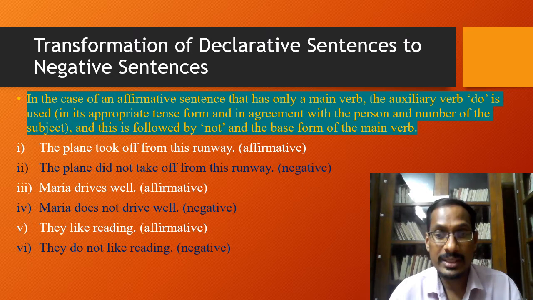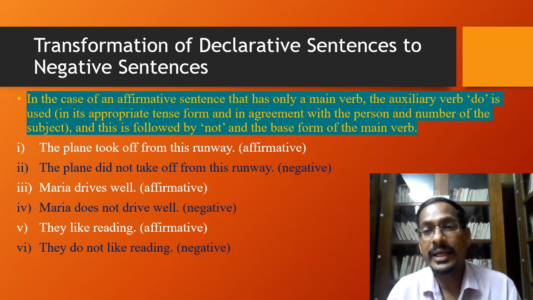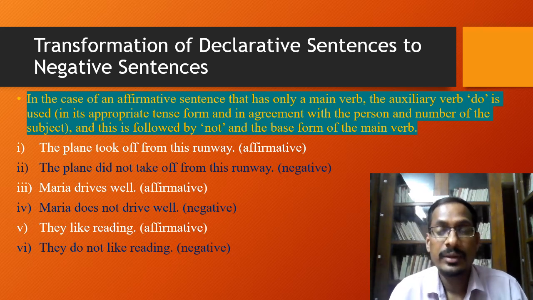Again, it is an affirmative sentence. It's a positive sentence and it can be transformed into negative by adding the word not. But again, here also we do not have an auxiliary verb. Only the main verb like is available. And you know that the negative word is used in between an auxiliary verb and the main verb. So here, if it is not an auxiliary verb, we must use the auxiliary verb do.